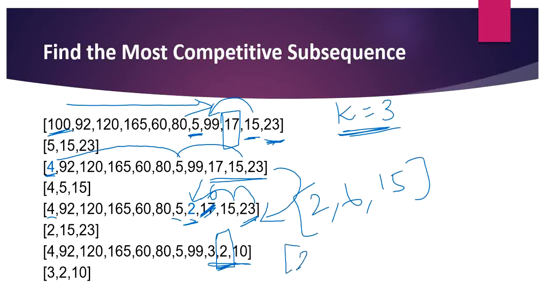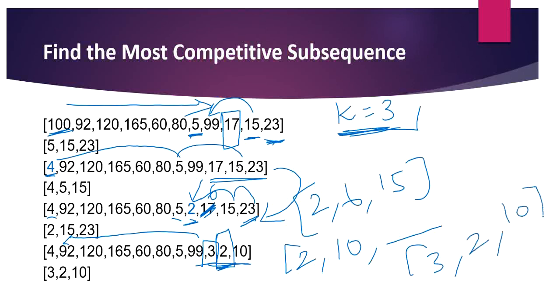So I'm adding 2 and then adding 10. After 10, we don't have any elements, so we cannot form a subsequence of length 3. In that case, we are going to check whether we can form it from 3. Because before 3 there are no lesser elements than 3, we'll be adding 3, 2 and 10.